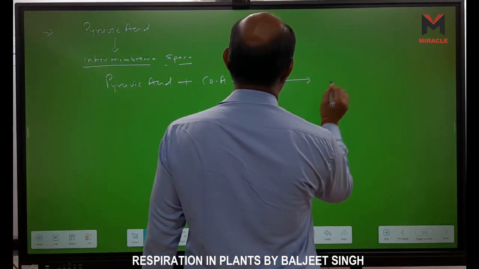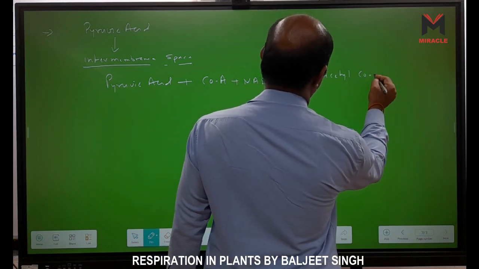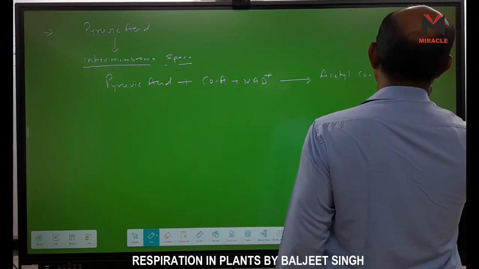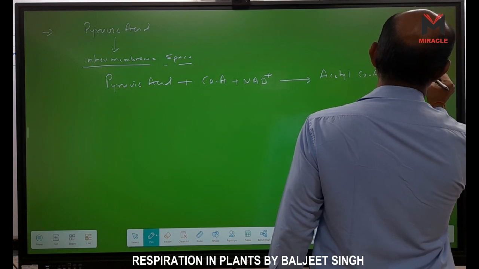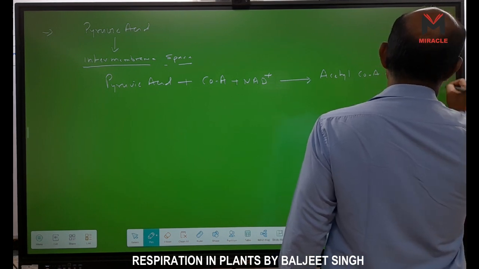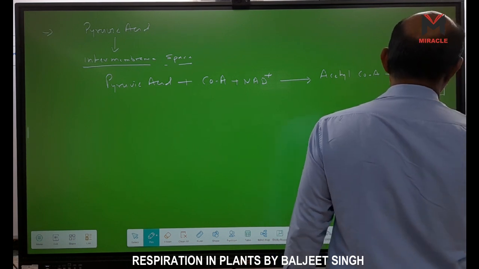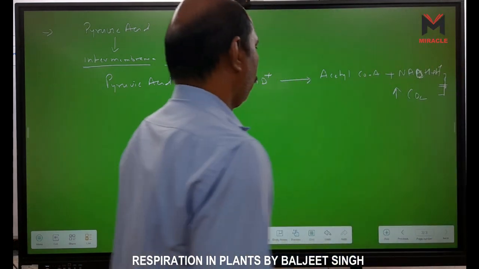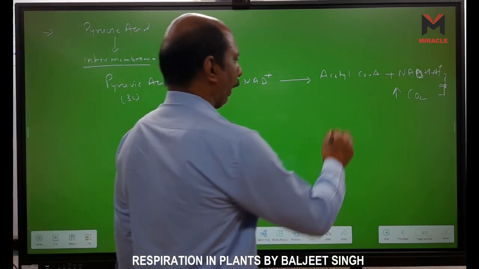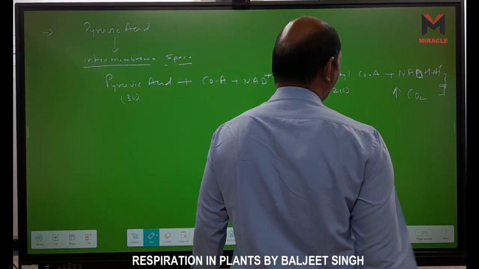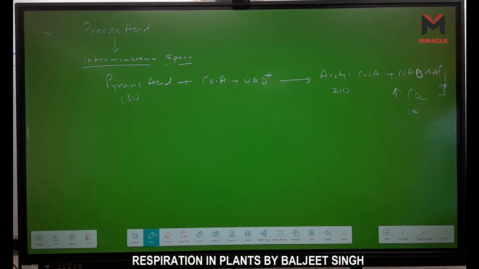We obtained acetyl CoA enzyme plus NADH plus H and CO2. It is gas, so it is released. Look here, this pyruvic acid is a 3 carbon molecule, right? And acetyl CoA enzyme is a 2 carbon molecule. Why? Because 1 CO2 is released, 1 carbon is released here.